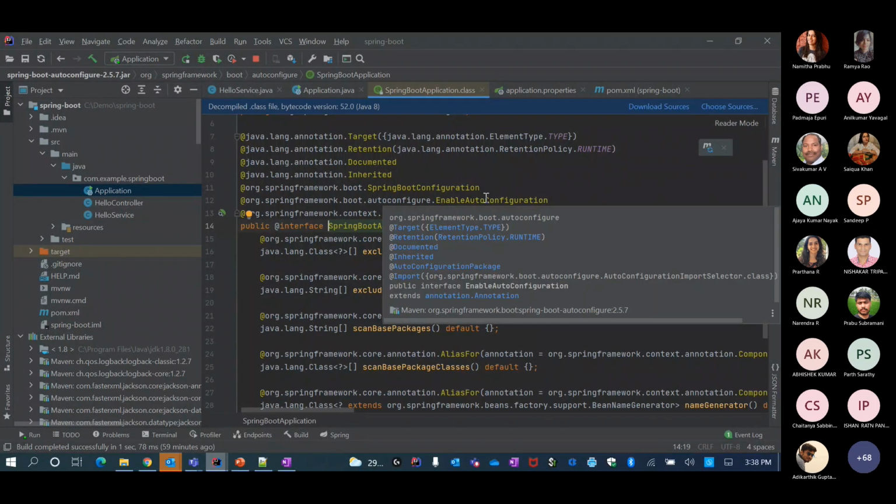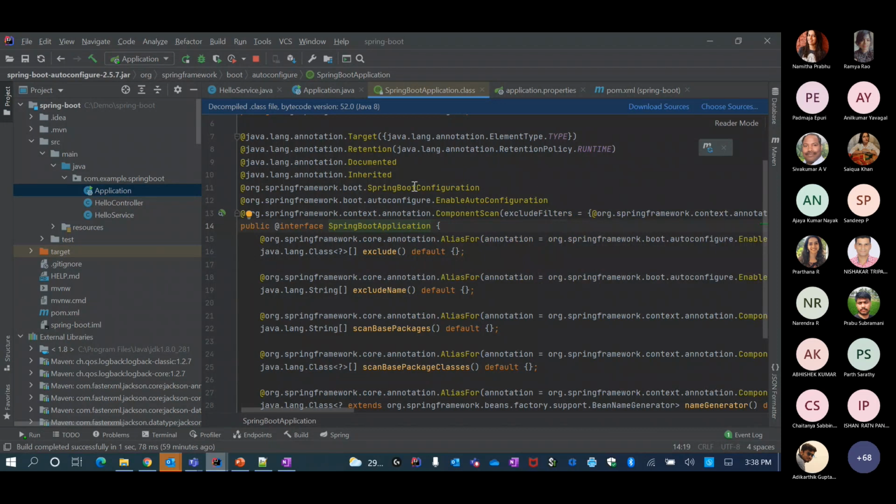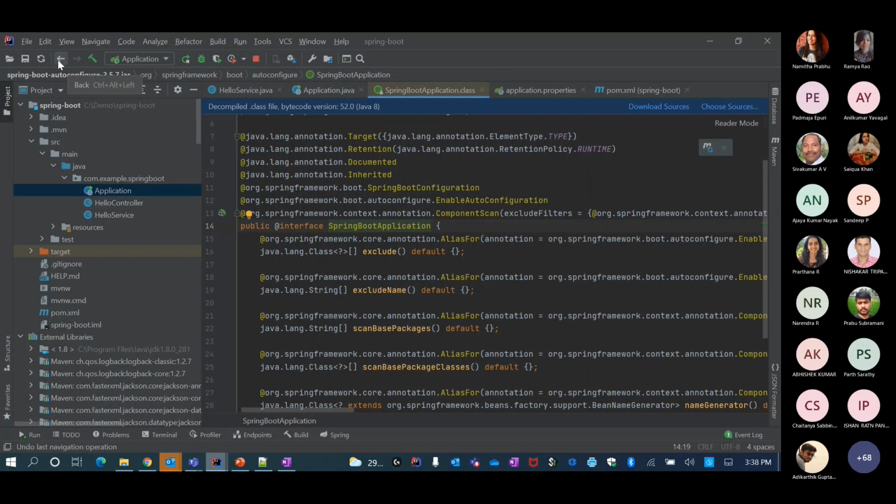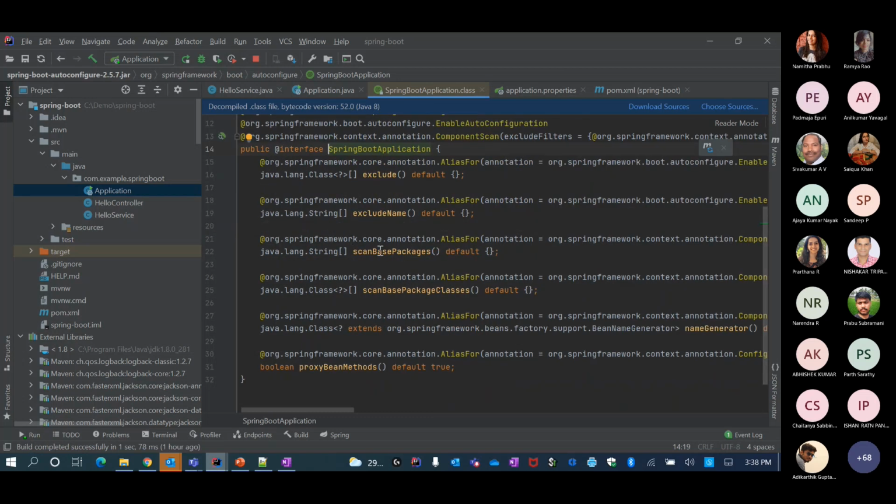And then it also says that you need to enable the Spring Boot configuration. So these are some of the important aspects that @SpringBootApplication enables, and you can override it. You can even say which are the base packages to scan and things like that, as you see here.